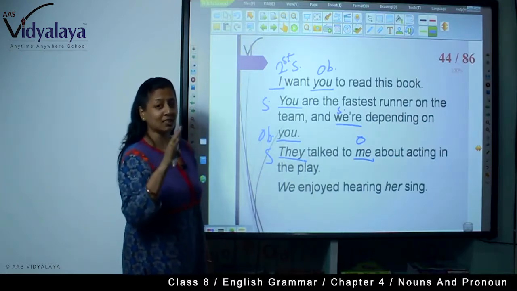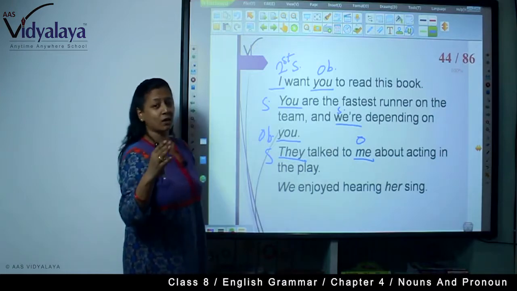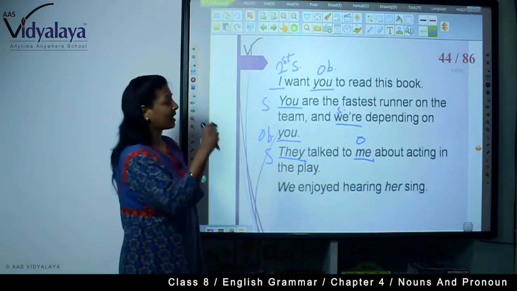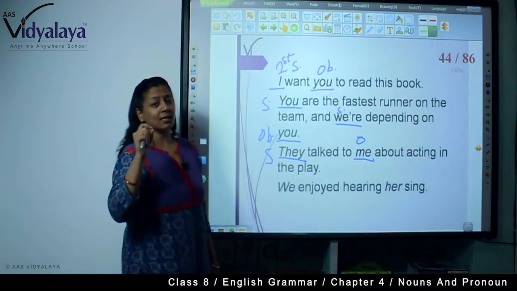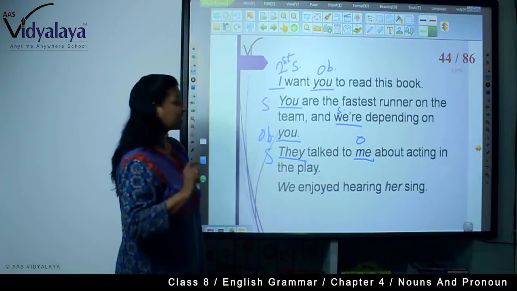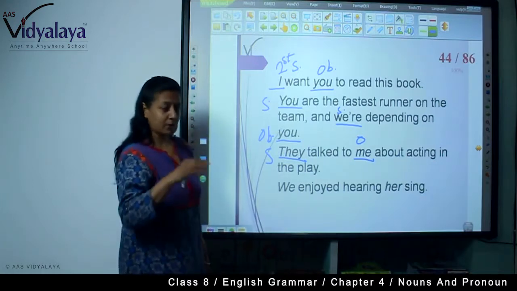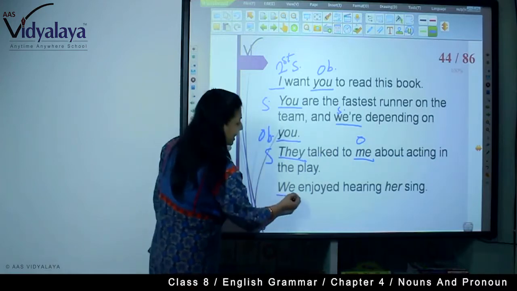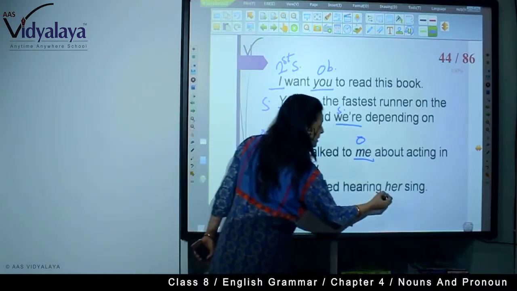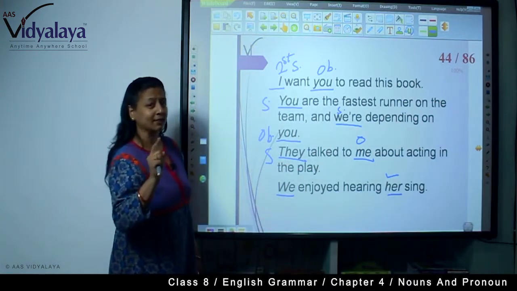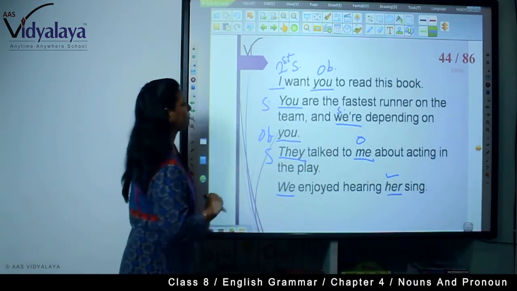Please don't get confused with subject and object. The list is given in the earlier slide. You will have to understand which pronouns we use as an object and which pronouns we use as a subject. And it's very important to learn. With practice, you will learn it. Acting the play. We enjoyed hearing her sing. Her is object, she is subject. In the list it's written.